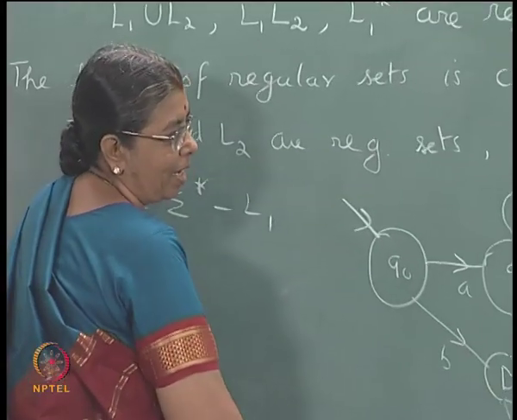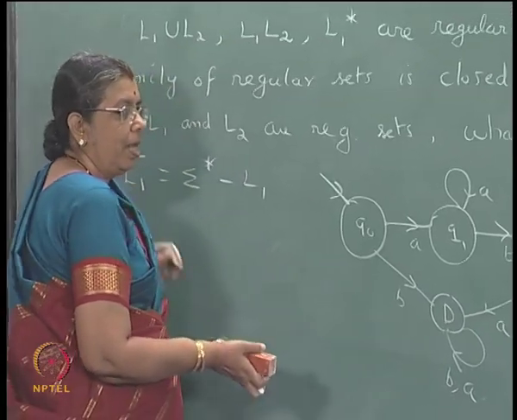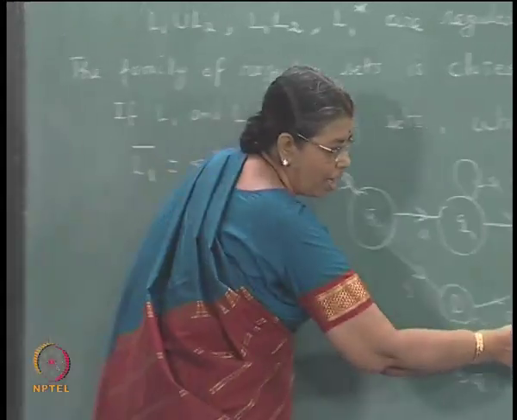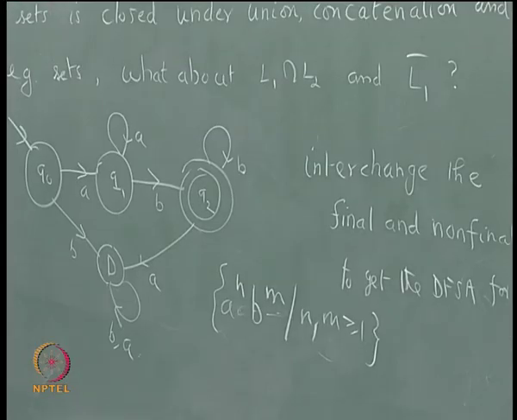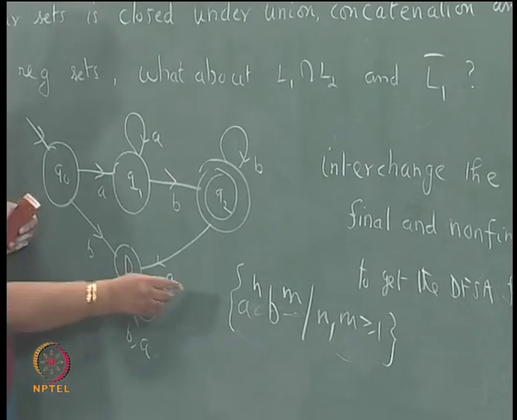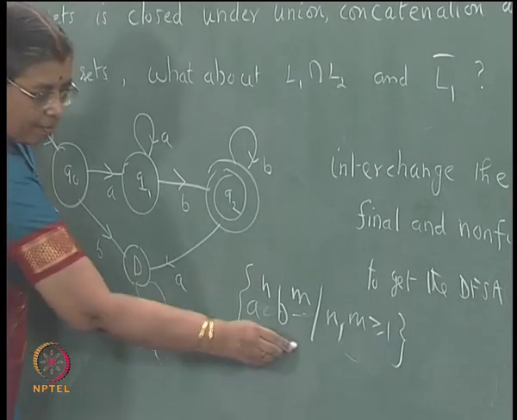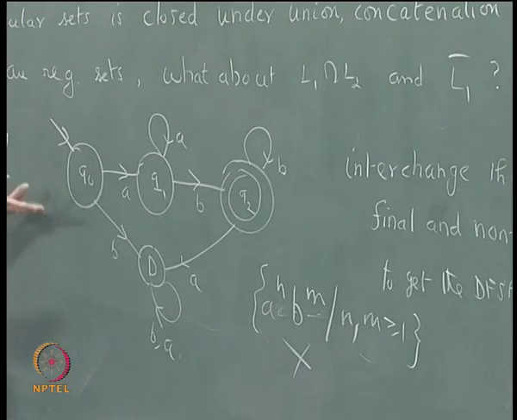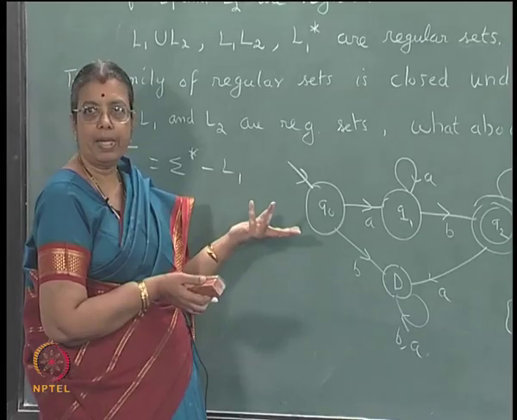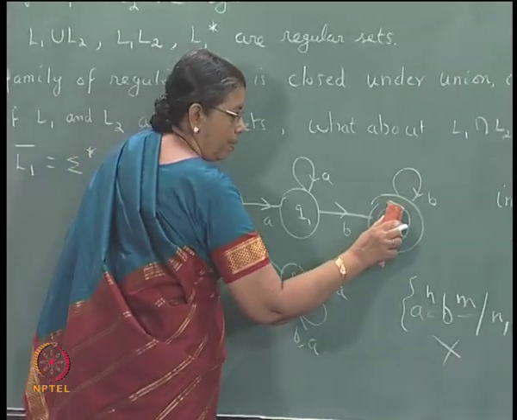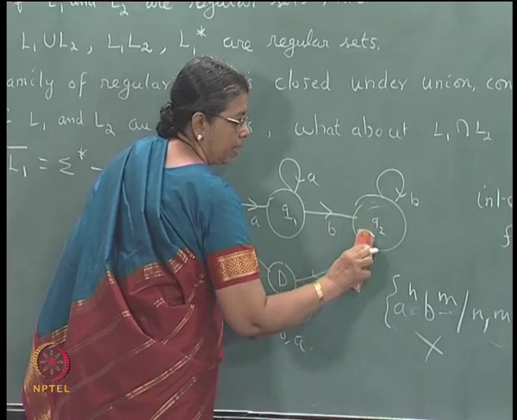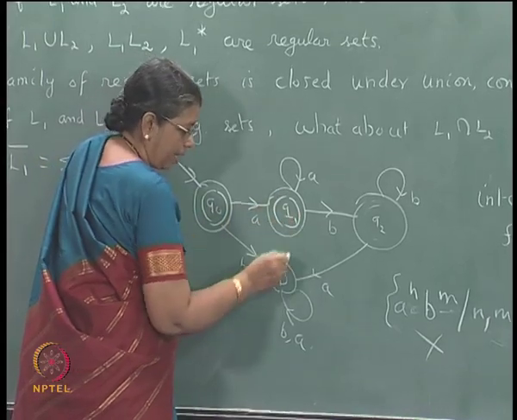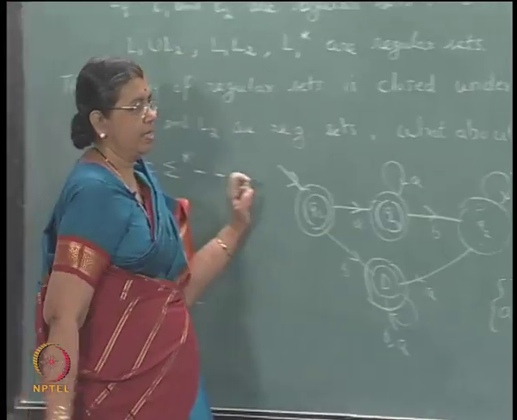Now, you want to accept the complement, then you should accept all strings over A and B which are not of this form. The complement should accept all strings which are not of this form. From this diagram, how will you get the diagram for the complement? Make this a non-final state and make every other state a final state.